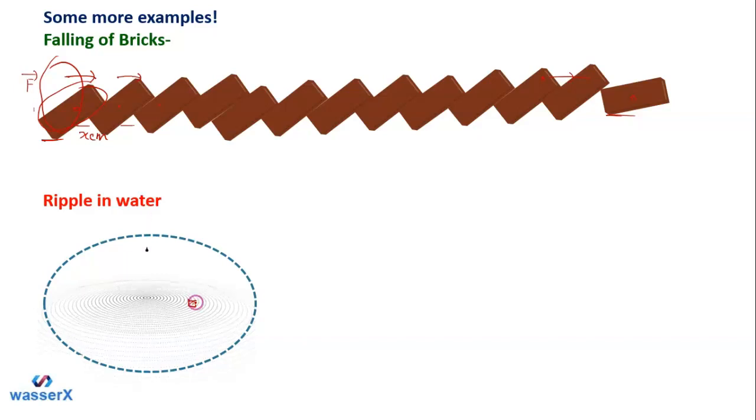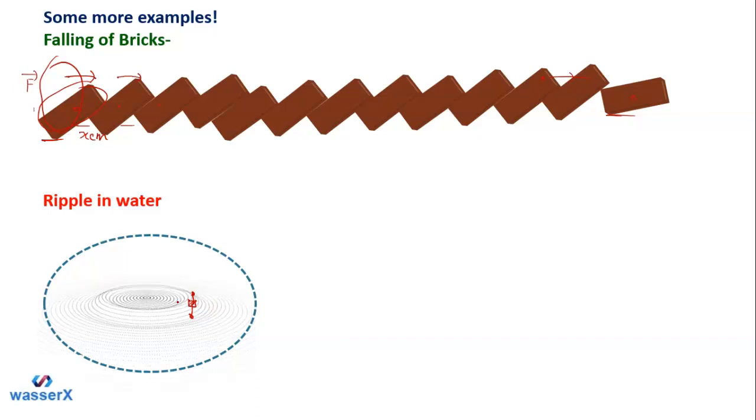Okay, so if you put some box or some leaf here, you will see something interesting. The box or the leaf will remain at the same position. It will not move from its own position, but it will oscillate, it will vibrate from its own position, up and down. It will go once up and then go down, but it will not move at all from one point to the other point.